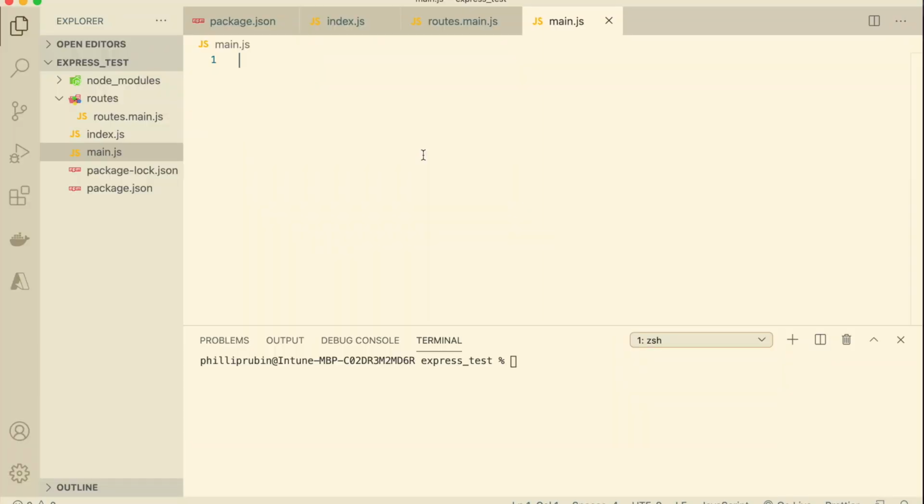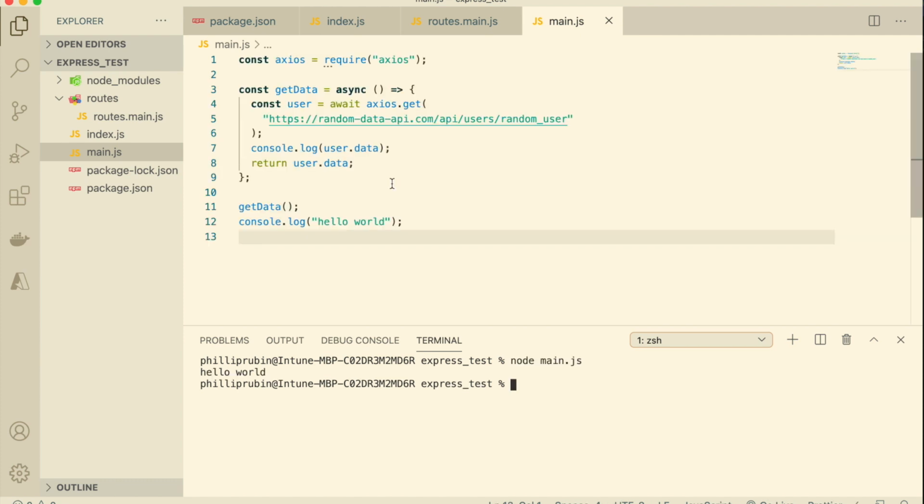Concurrency at its core is something that lets you do almost two things at once in single-threaded languages like JavaScript and Python. I'm giving you an example in JavaScript because the syntax is a little bit cleaner, but the concept applies exactly the same. Now, if you're coming from Python and you're not used to using concurrency, you would expect that when you have something before something else, it runs in order. Ideally, you would do this getData function, it would execute the whole thing, and then it would run this hello world. But an asynchronous function works a little bit differently.